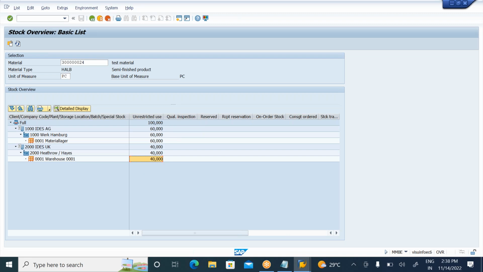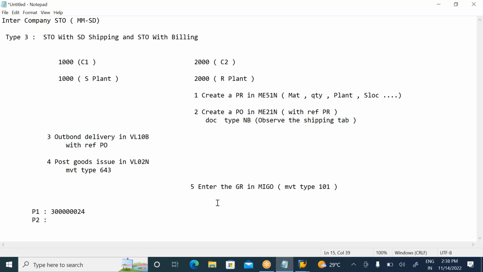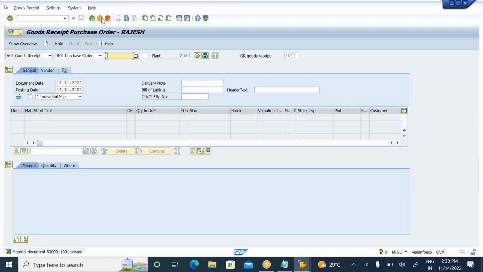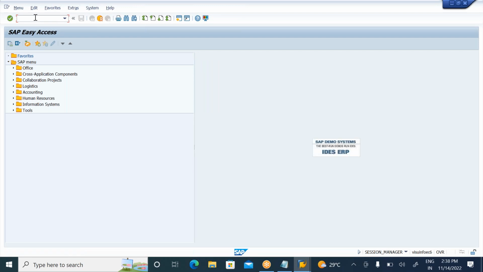So with this, we complete all the steps here, but one more step is left. The invoice. You know how to prepare the invoice. Intercompany billing is also there. That is the STO with SD shipping and STO with billing. The final step is actually purely for SD people, but it will not come accurately. I will just show you the last one. VF01. Go to VF01 for intercompany billing.